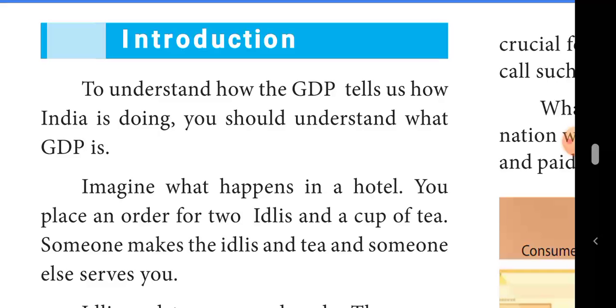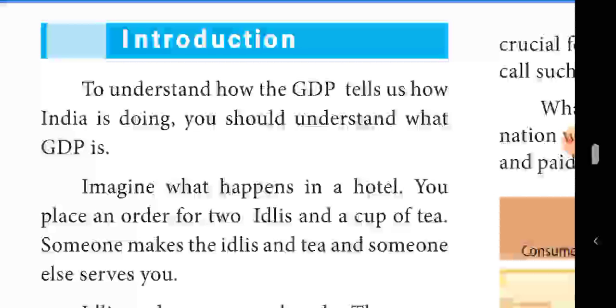Just now, I explained one imagination. Imagine what happens in a hotel. You place an order for two idlis and a cup of tea. Someone makes the idli and tea. In a hotel, two works are there, two activities are there. They are preparing the goods and they are doing the services work. That is, goods and services work are done together in the hotel.